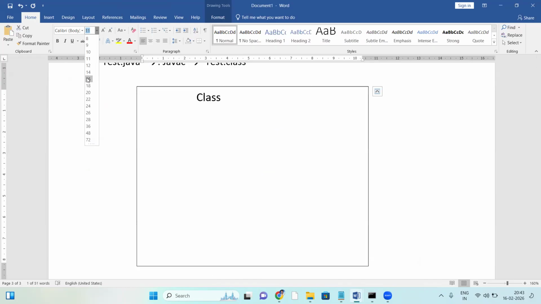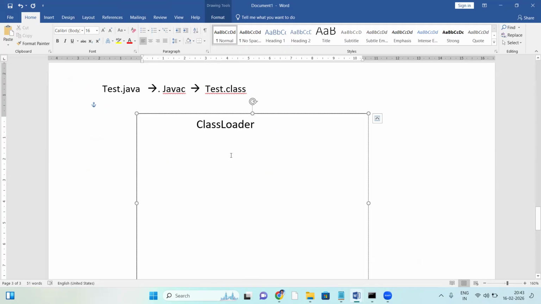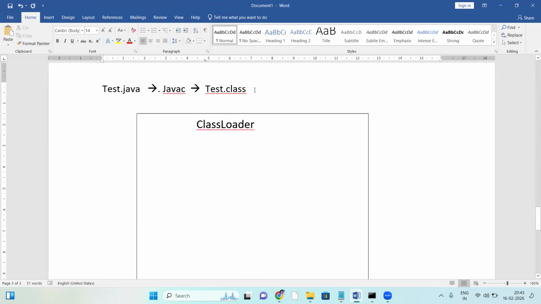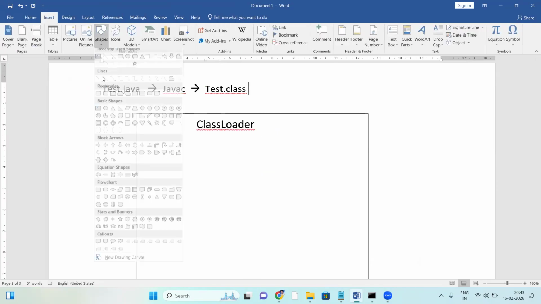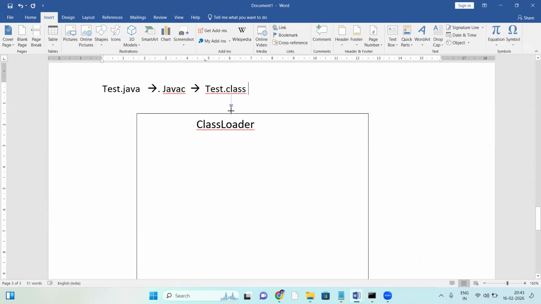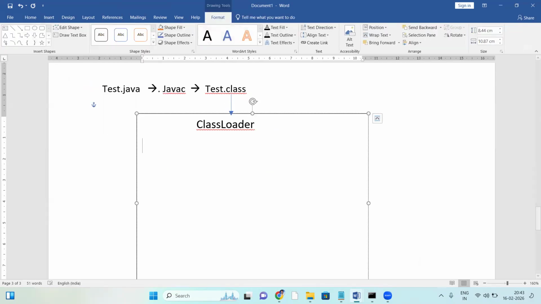So first of all, class loader. Yes, in JVM, the first step is the class loader. Simply, the class loader takes the tested.class file and loads it into this memory space.